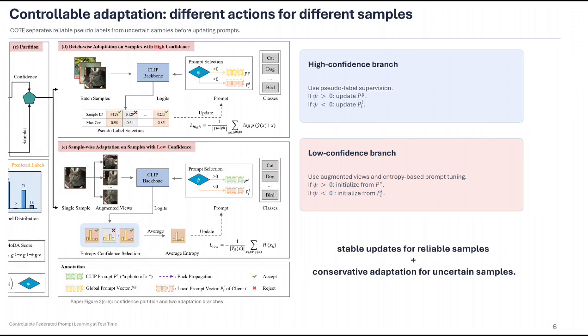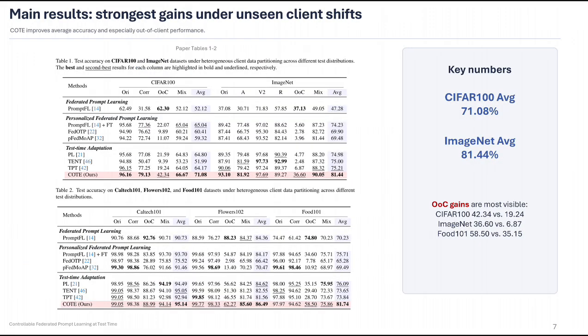The adaptation rule is controlled by both confidence and psi. For high-confidence samples, pseudo-labels are reliable, so CODE updates a selected prompt with a supervised-style loss: the global prompt when psi is positive, and the local prompt when psi is negative. For low-confidence samples, pseudo-labels are risky. CODE instead uses augmented views and entropy-based tuning, initialized from the CLIP prompt or local prompt according to psi. This reduces noisy over-adaptation.